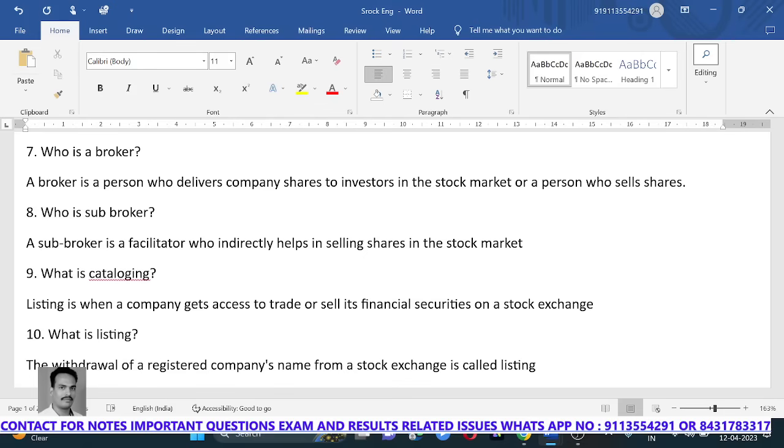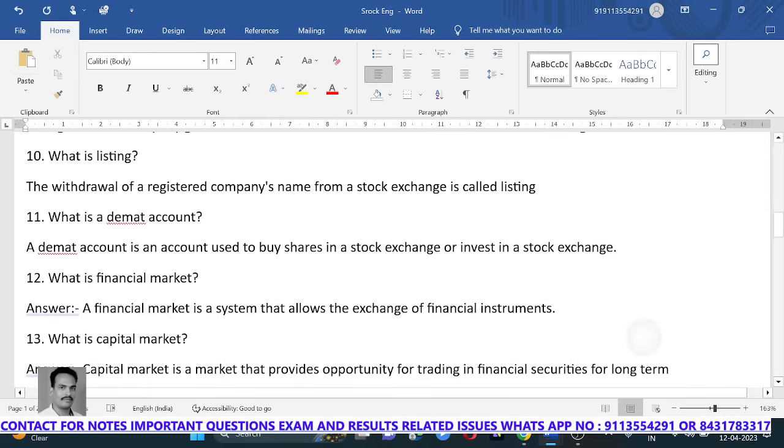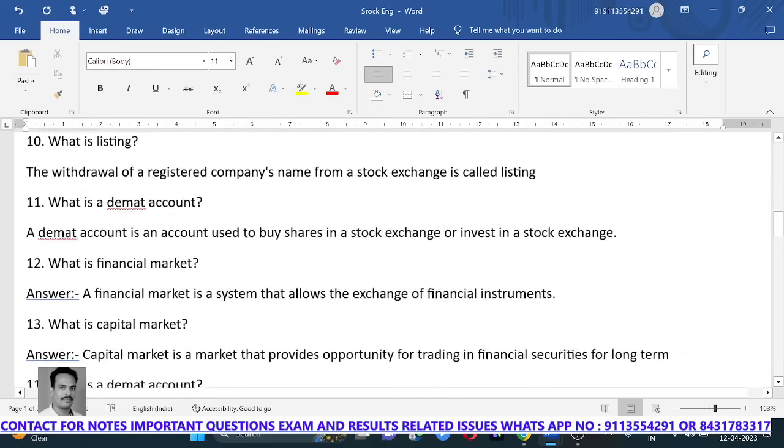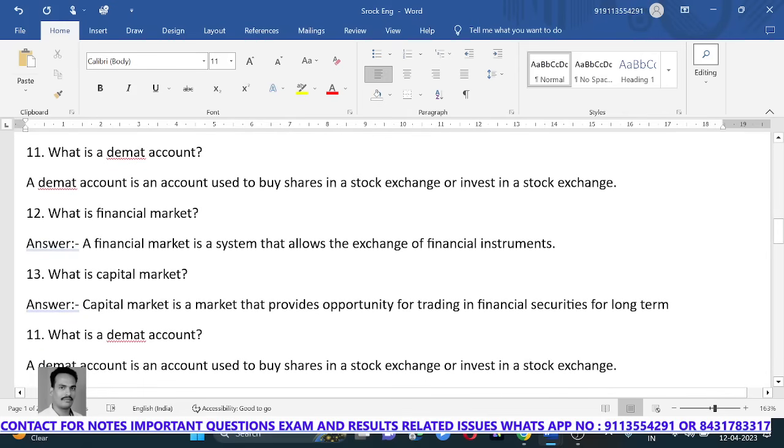What is listing? Listing is when a company gets access to trade or sell its financial security on a stock exchange. What is delisting? The withdrawal of a registered company name from the stock exchange is called delisting. So listing means registering the company into the stock exchange. Delisting means withdrawing the name from the stock market.